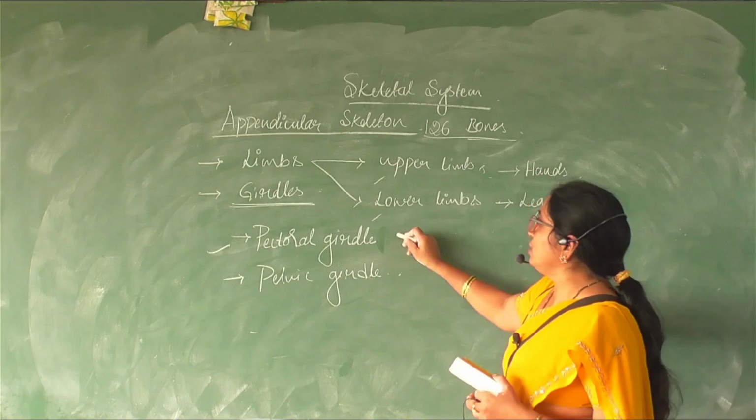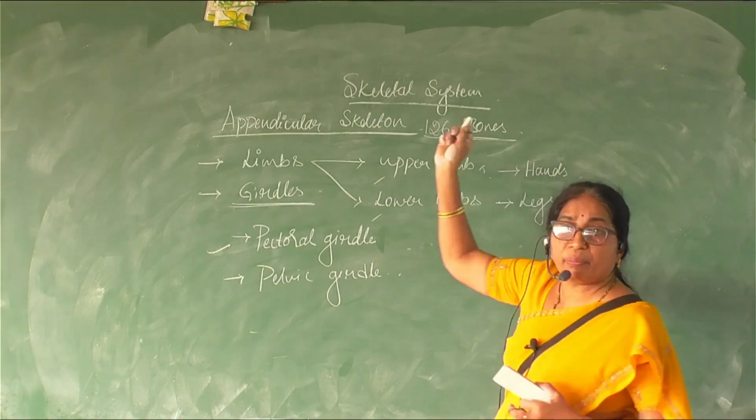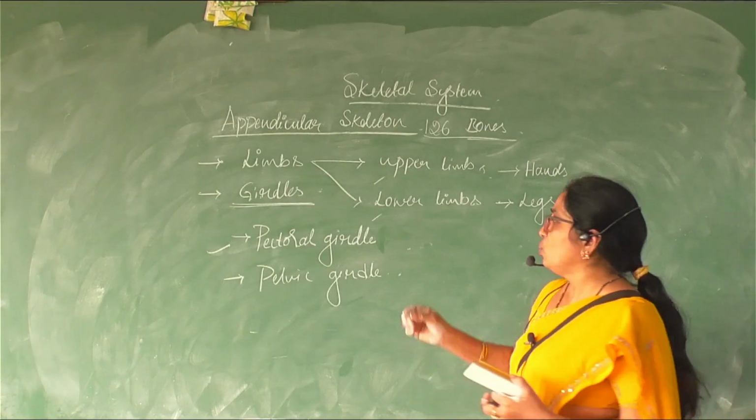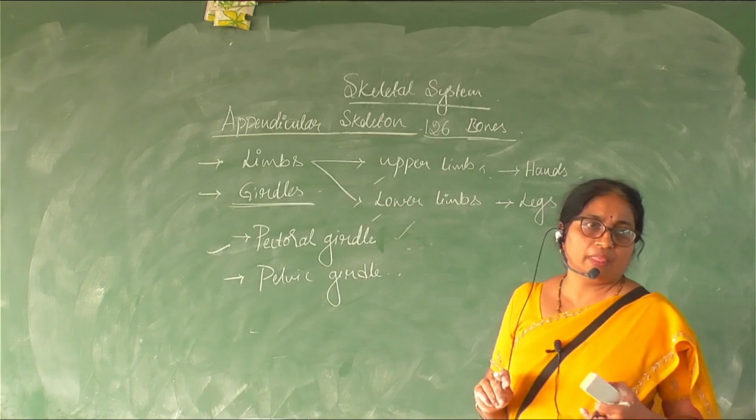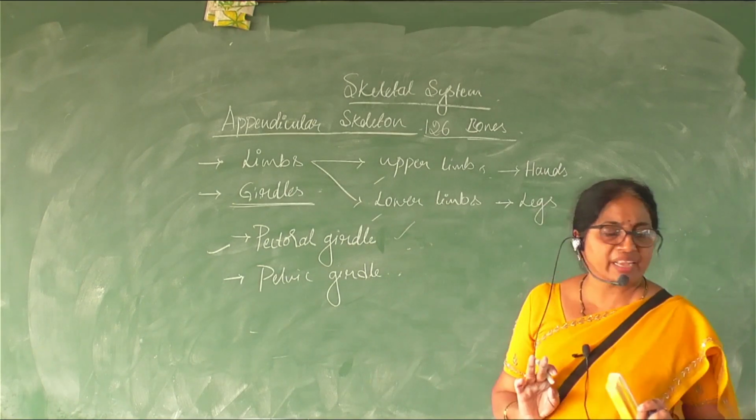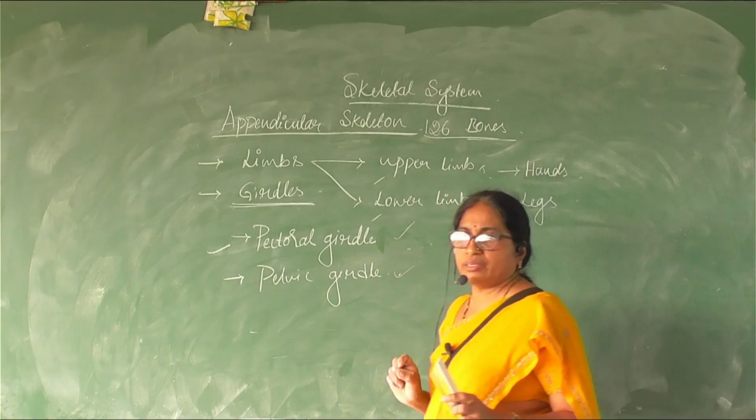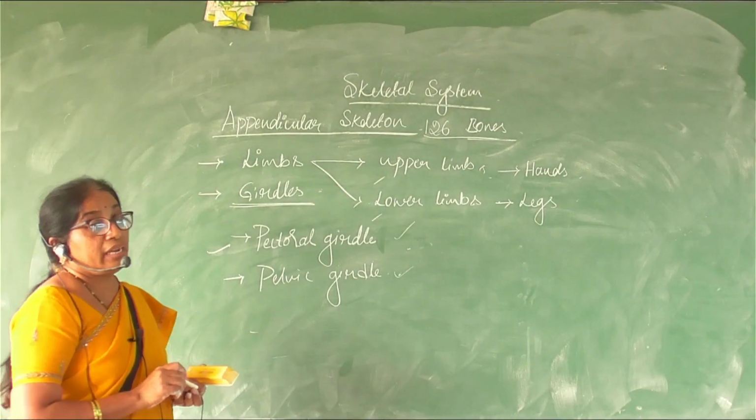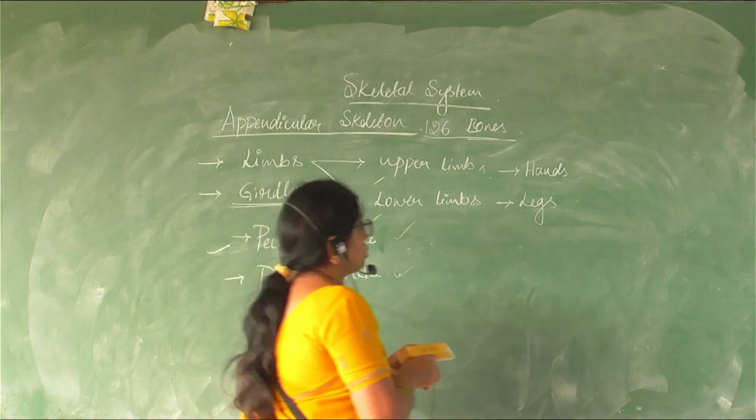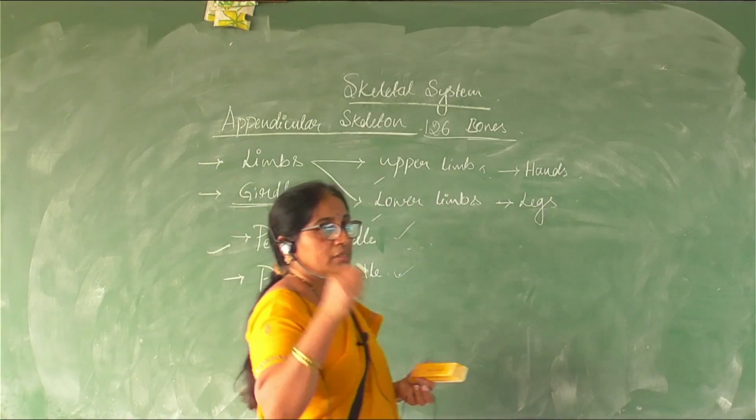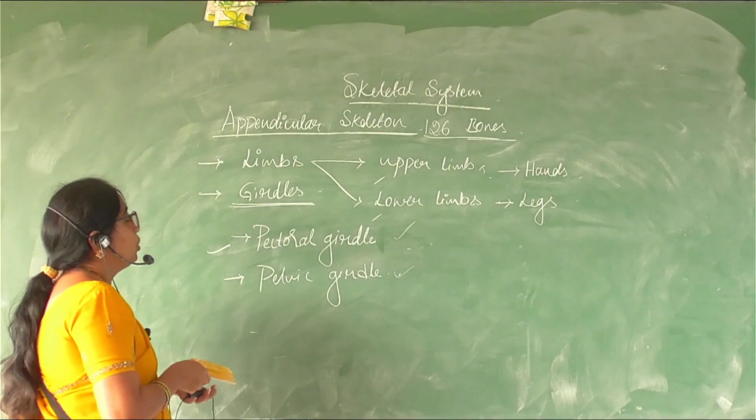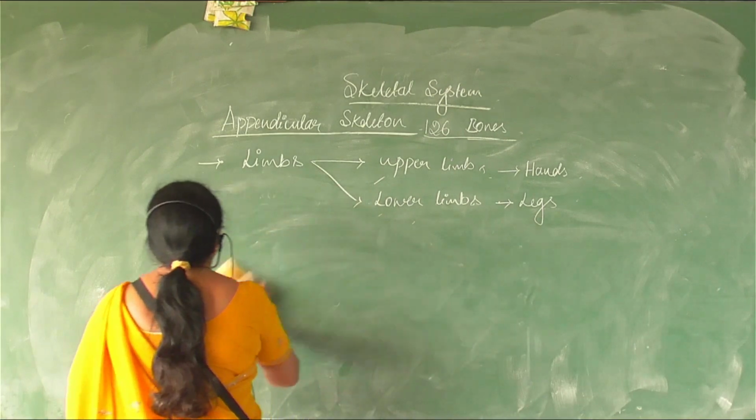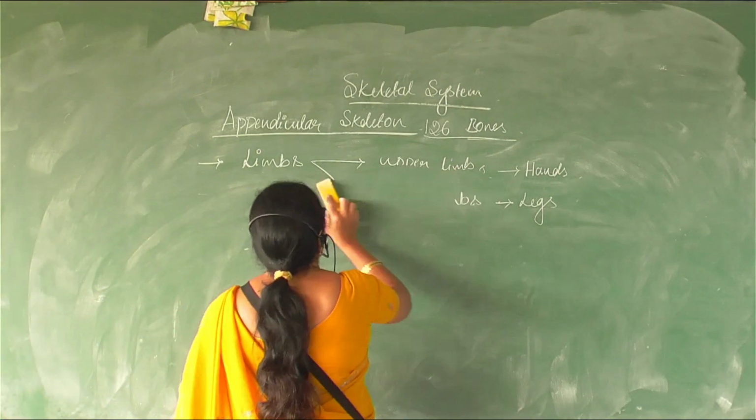The pectoral girdle will attach the upper limbs to the main axis of the body. Both the hands are attached to the main axis of the body with the help of the pectoral girdle. Both the legs are attached to the main axis of the body with the help of the pelvic girdle, right? So first we'll start with the limbs. We have two hands and two legs, or two upper limbs and two lower limbs. So let us take account of the bones in each limb.